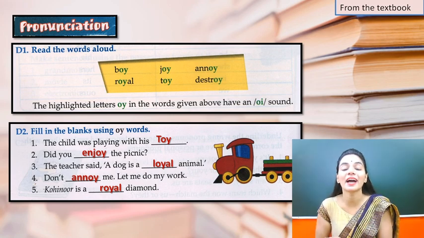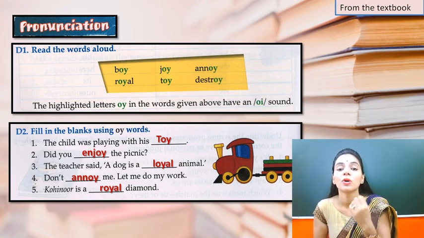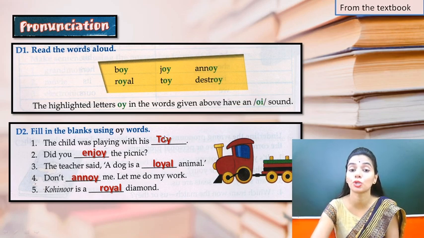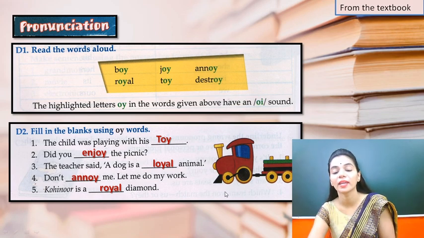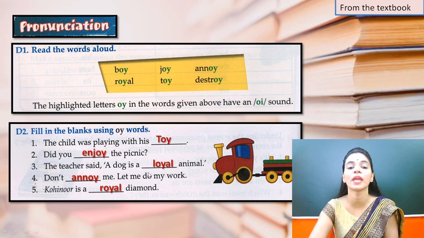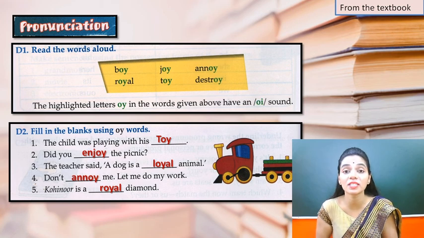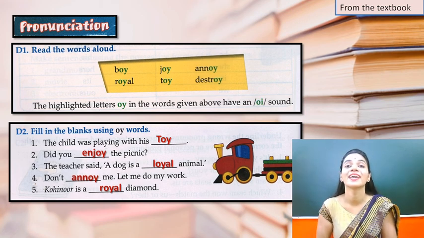So these are the words that you have to learn how they are pronounced. So how will you pronounce them? Toy, enjoy, loyal, annoy and royal. Okay, so I hope you understood my lecture. You have to listen to it properly and practice in your book and rough copy. Thank you.